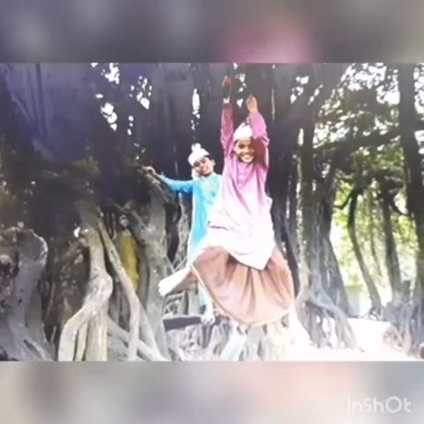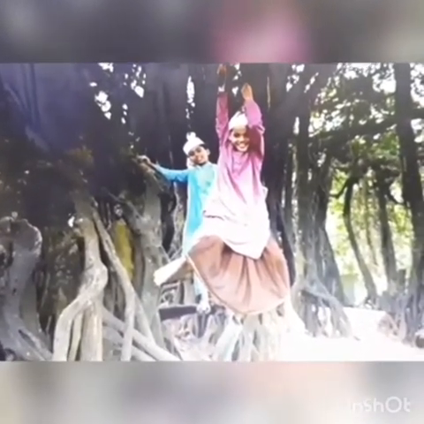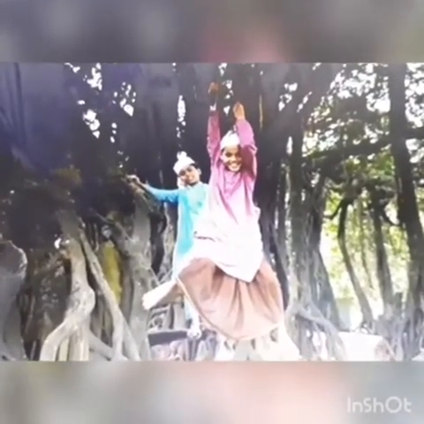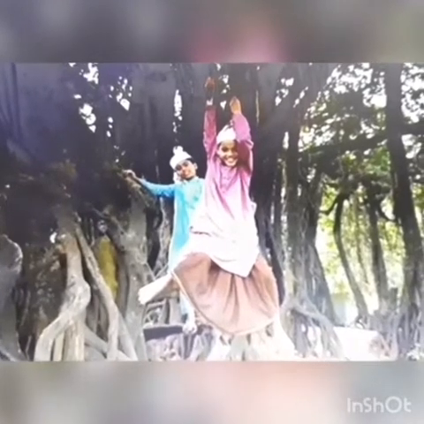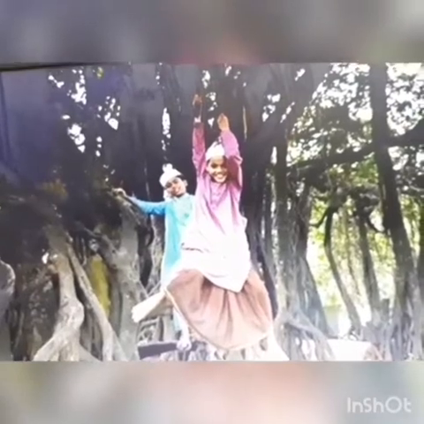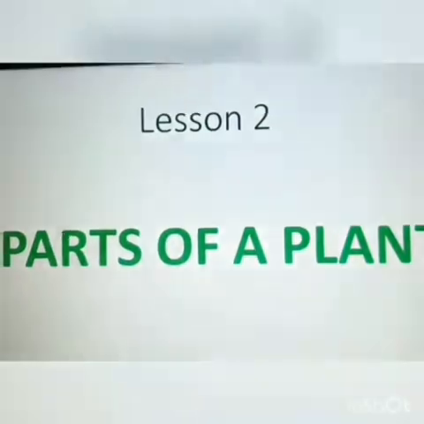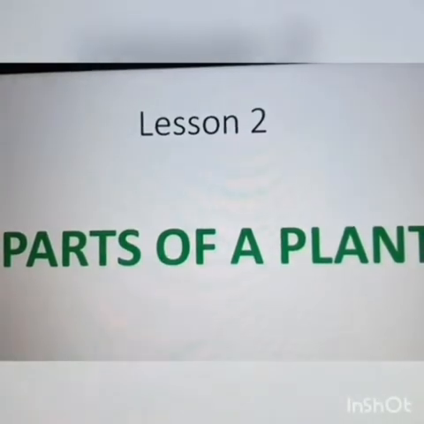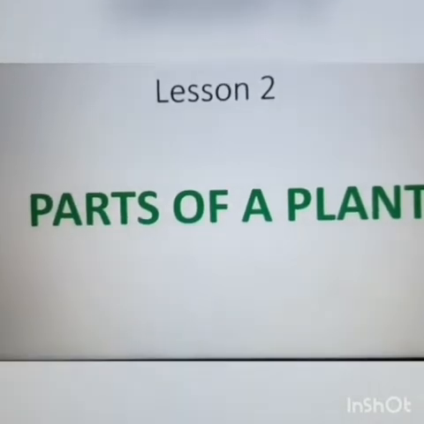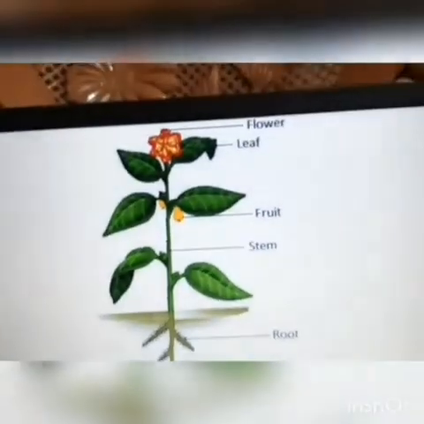Now, let's talk about the plants, children. Plants are very useful. Yes or no? So, one of the main uses is that they provide us oxygen, which we breathe in, and thus we are alive. Now, let us go into the main topic: parts of a plant. There are two main parts of a plant. One is the root and the other one is the shoot.